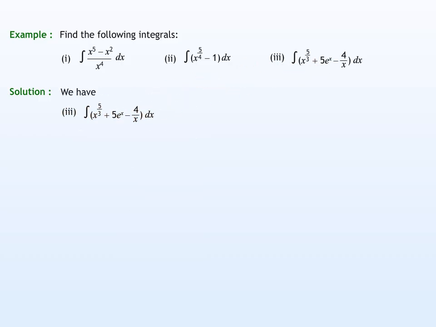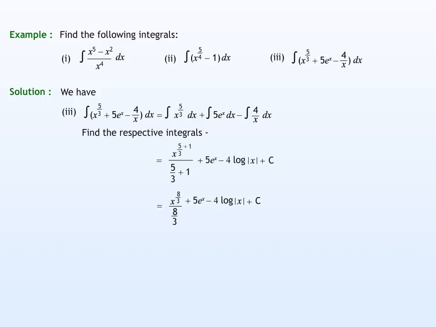Here is now the third integral as shown. The given integral is equal to the integral of x to the power 5 by 3 dx plus the integral of 5e to the power of x dx minus the integral of 4 over x dx. Further, we find the respective integrals. Thus we get the required integral as shown. Find the following integrals.